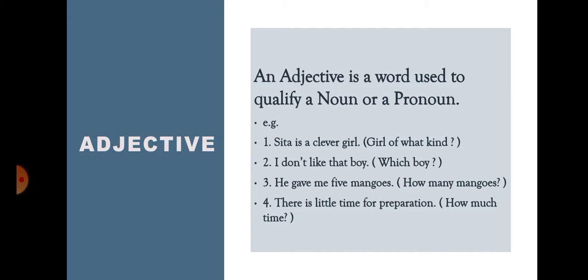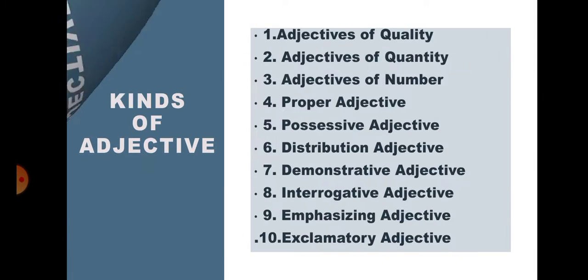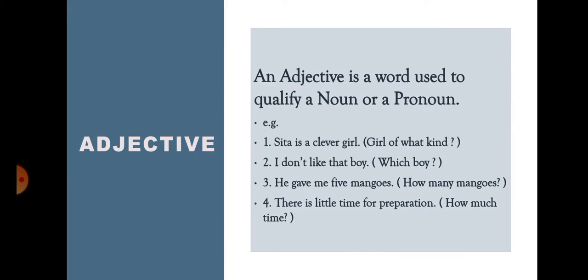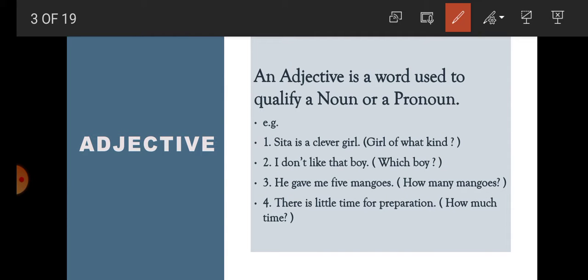Students, in our complete series of English grammar, today we are going to read adjective. What is an adjective? An adjective is a word used to qualify a noun or a pronoun. Students, with the help of these examples, we will clear here what is an adjective and how it qualifies a noun or a pronoun.